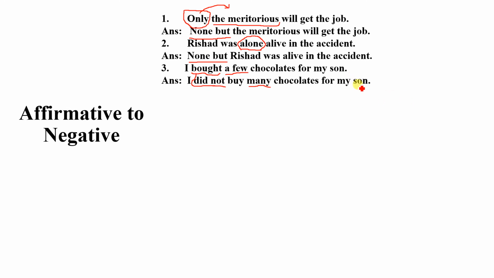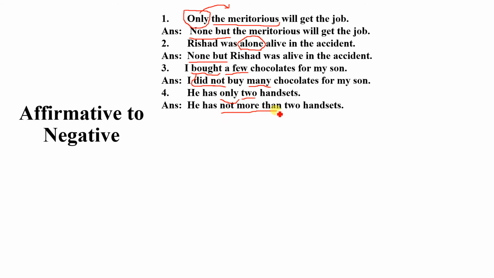Between two sentences. He has only two handsets. Here the keyword is only, and after only you can find the word is a number. The two is a number, so we have to use here not more than. Instead of only we use not more than. So, he has not more than two handsets.